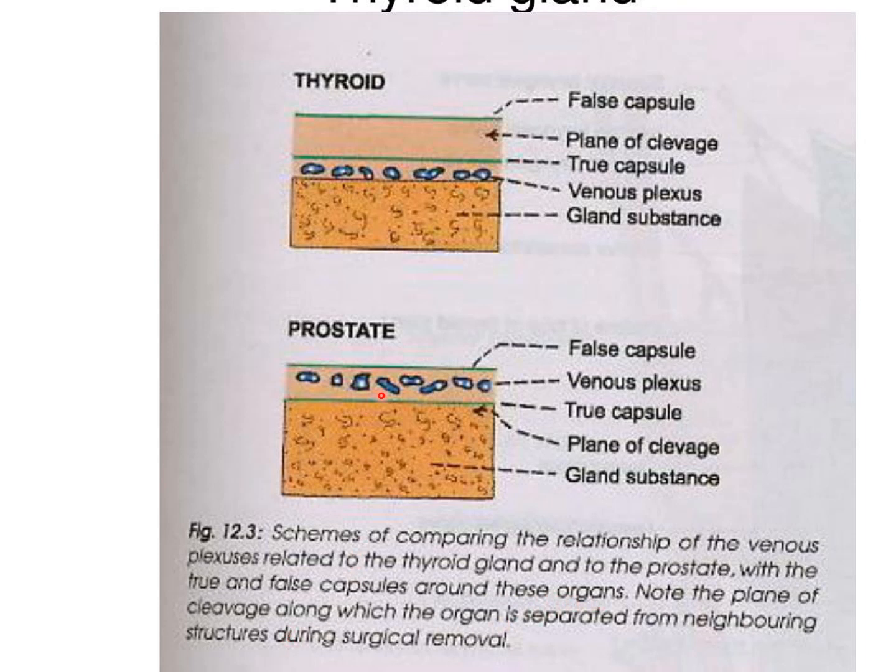So in case of prostatectomy, you have to remove the gland, leaving behind the two capsules, the true and false capsule, to avoid hemorrhage. And in case of the thyroid gland, to avoid hemorrhage, you have to remove the gland along with the true capsule.